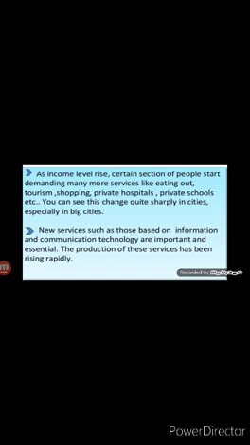Now I think children, it is clear why the tertiary sector is becoming important in India. That's all for today.